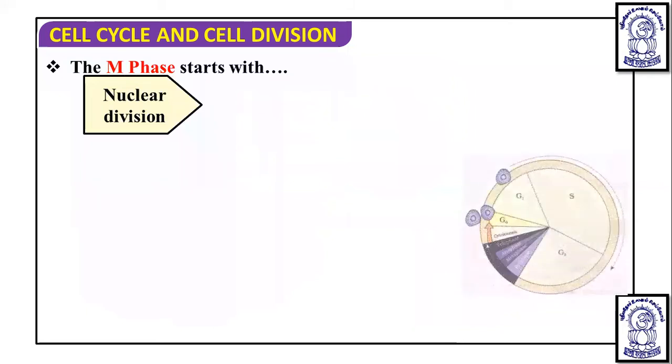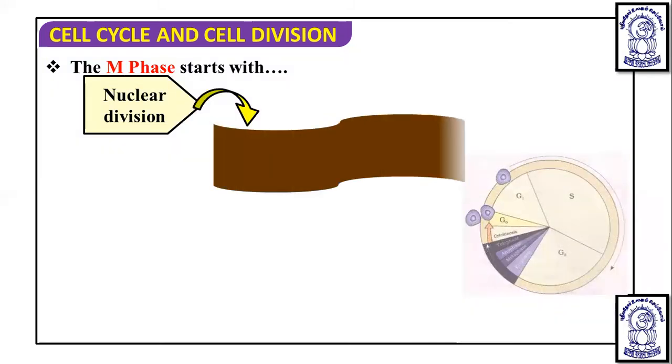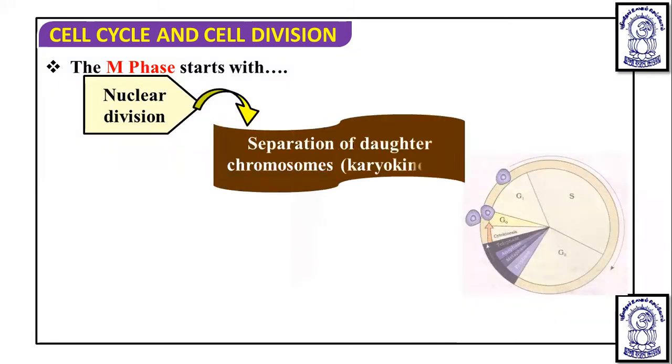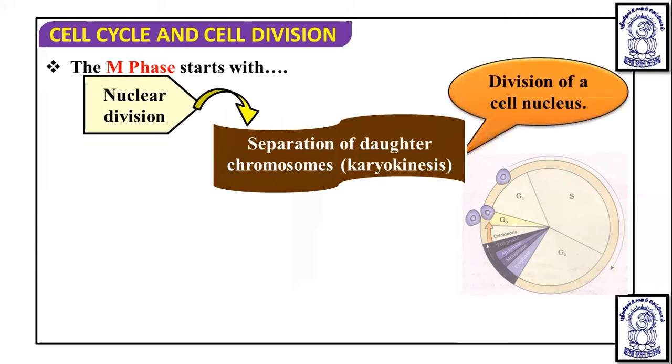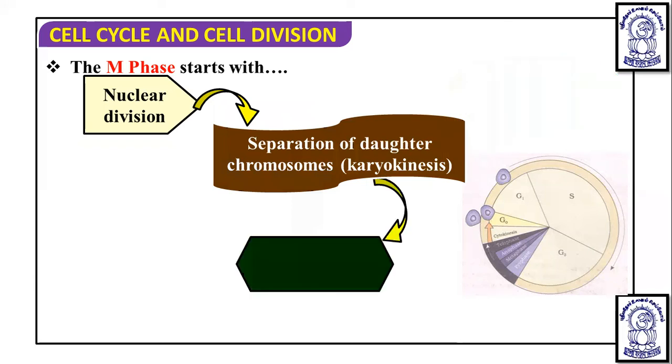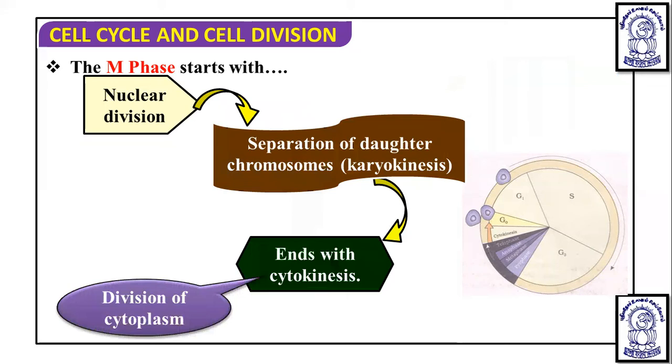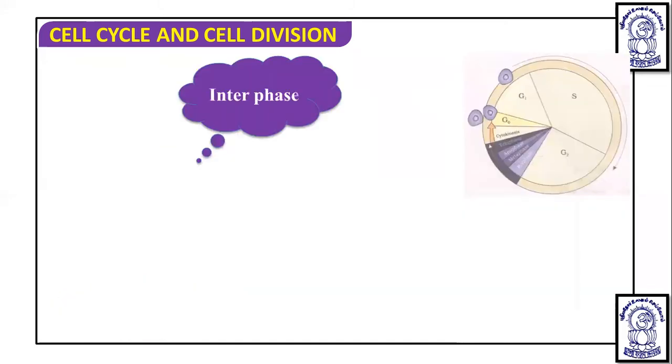Now the M phase starts with nuclear division first. Nuclear division, that is karyokinesis, involves the separation of the daughter chromosomes, and during it the cell nucleus gets divided. Then it ends with cytokinesis, that is cytoplasm division. So two things will happen during the M phase. One is karyokinesis, or nuclear division, and then the cytoplasm division. First nuclear division will take place, and then cytokinesis will occur, where the cytoplasm gets divided.